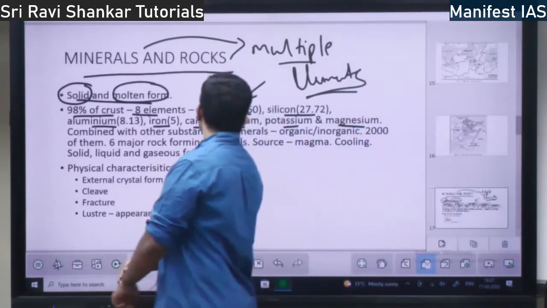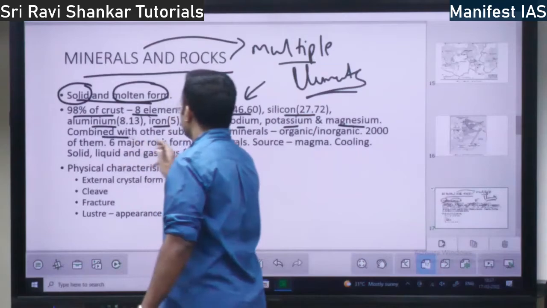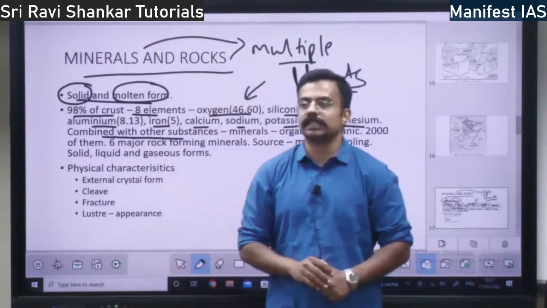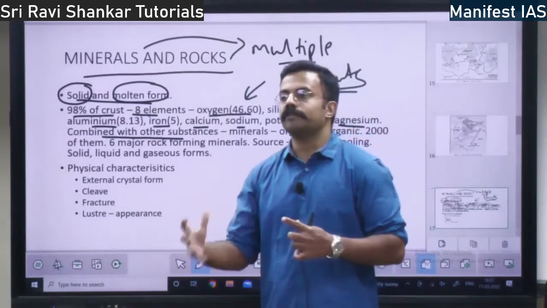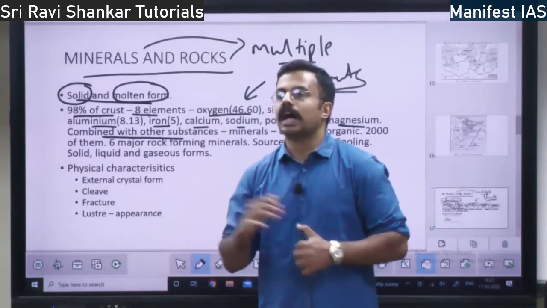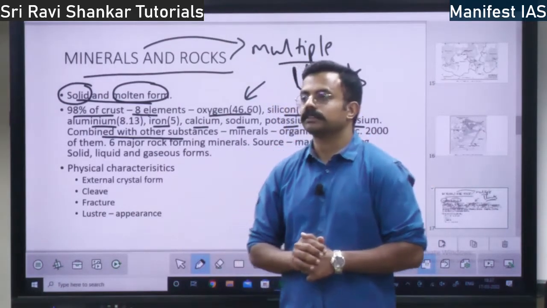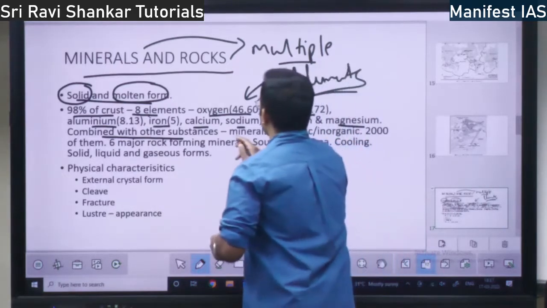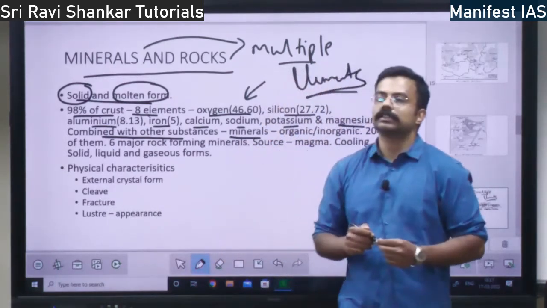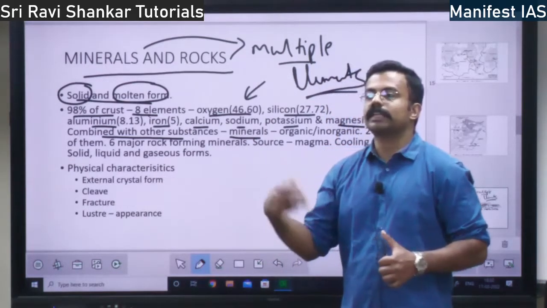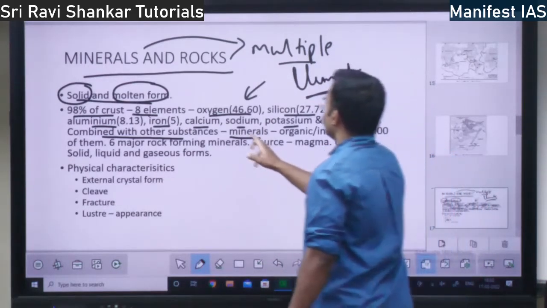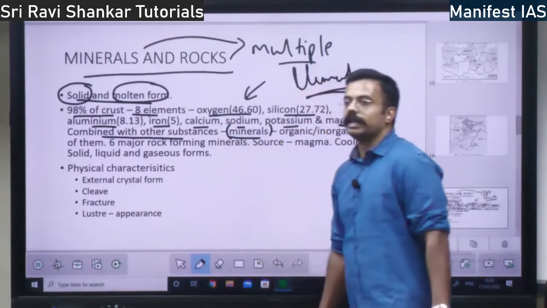When elements come together among themselves, or combine with other substances, those are called minerals, right?